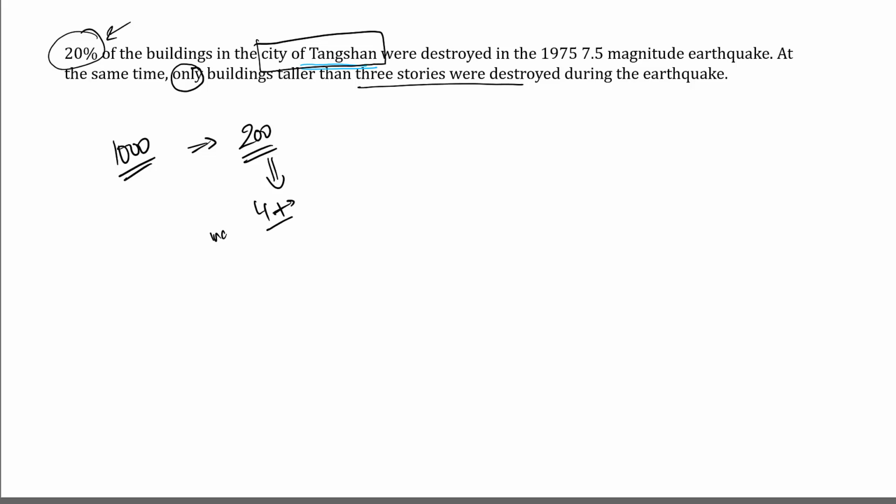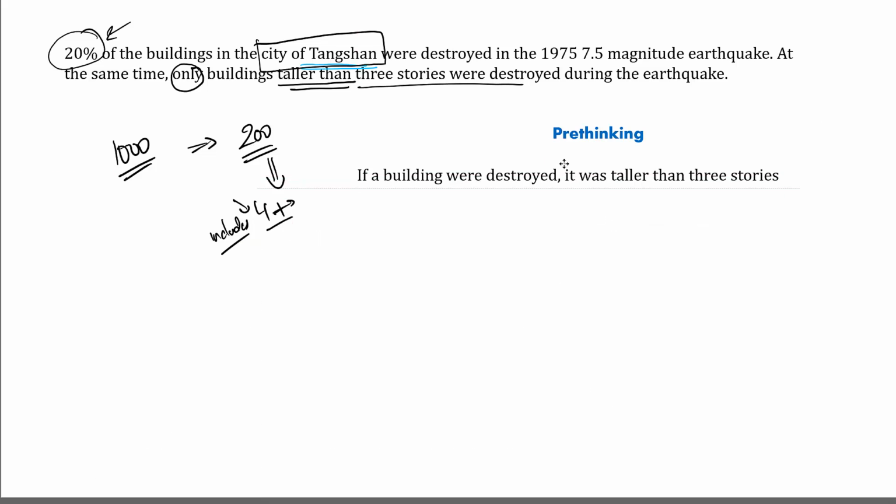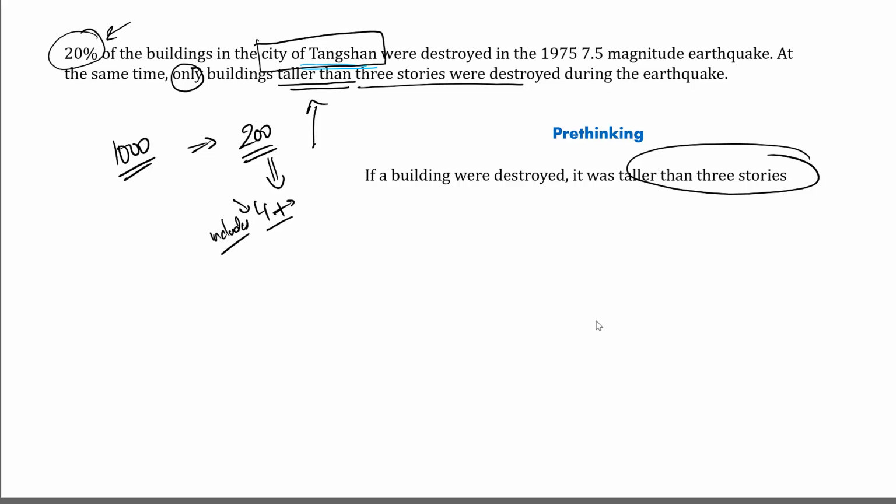So this includes 4 or 4 plus. They're either 4 stories tall or 5 stories or 6 stories or 7 stories. Why do you say that? Because it says taller than 3 stories tall. So let's do some pre-thinking before we go and look at the answer choices. It's always pertinent to do some pre-thinking over here. What can we pre-think with this information? One of the first things we can pre-think is, if a building was destroyed, it probably was taller than 3 stories. That's one inference that we can draw.